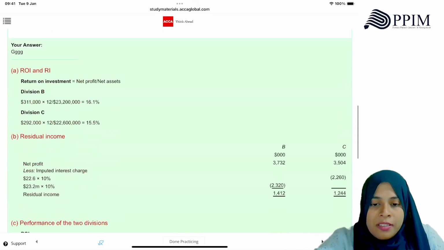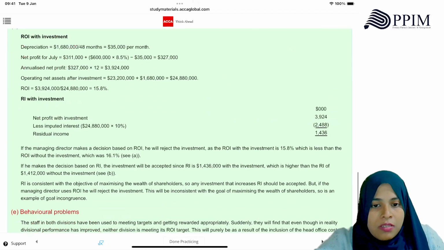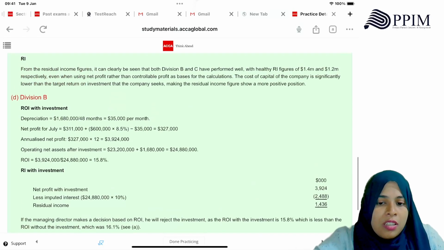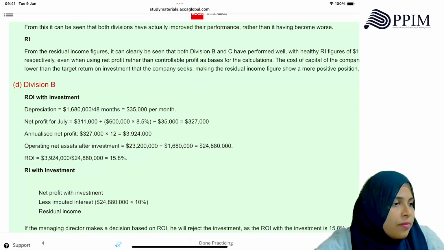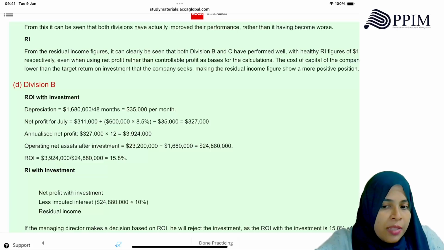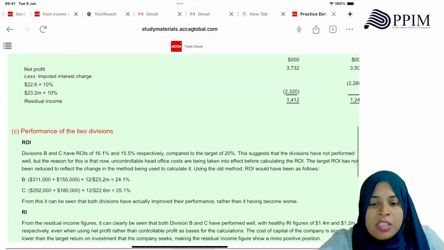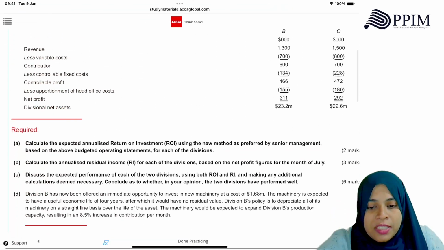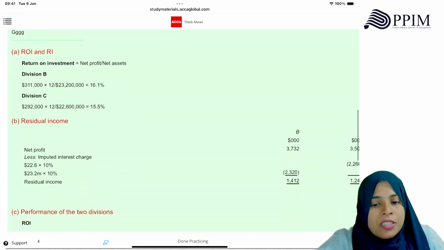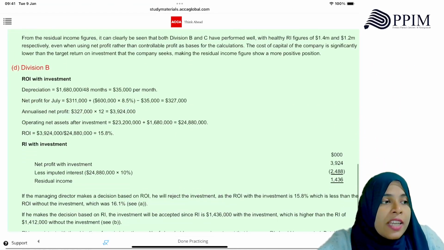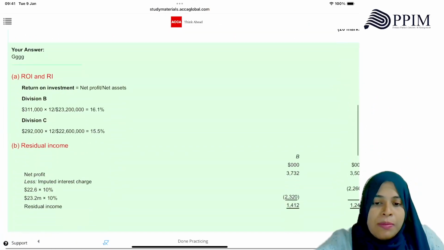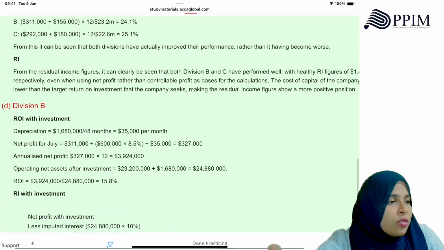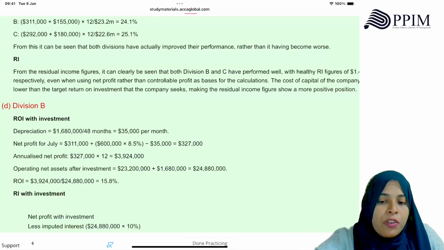Now what's happening with the investment? You're investing how much? 1.68 million. How many months investment is this? It's been depreciated over how many years? 4 years, meaning how many months? 48 months. Why are they taking month? Because the monthly profits are only given here. Right? So what's the monthly depreciation? 35,000 per month.